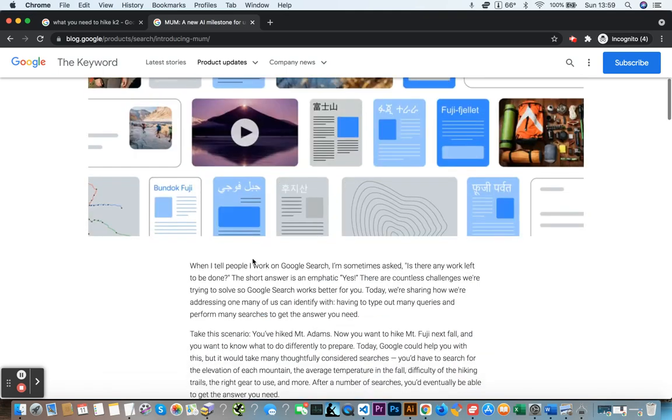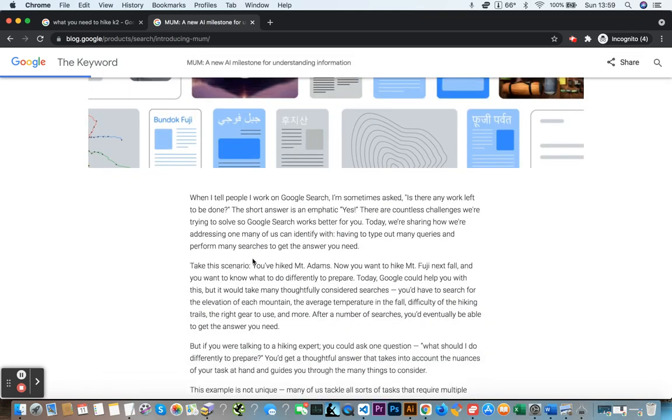In the same way, this MUM basically learns these information trees, if you want to put it that way. For instance, they use the example of what happens if you had climbed Mount Adams and now you want to hike Mount Fuji, and you want to know what to do differently to prepare. Asking a person would be easy. They would be able to say, well, this is what the difference is. But for search engines, it's more difficult.